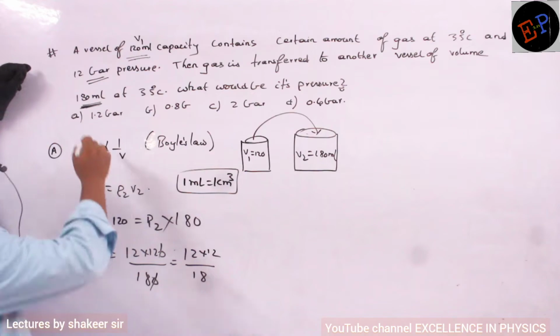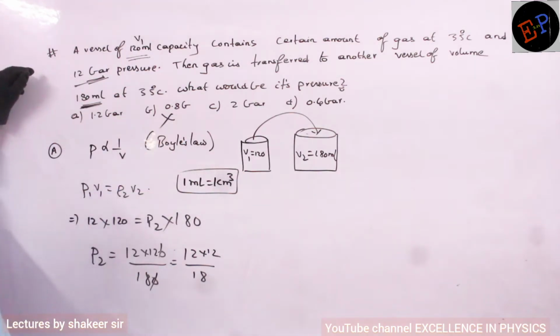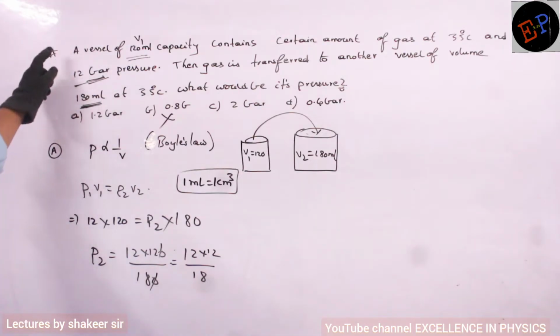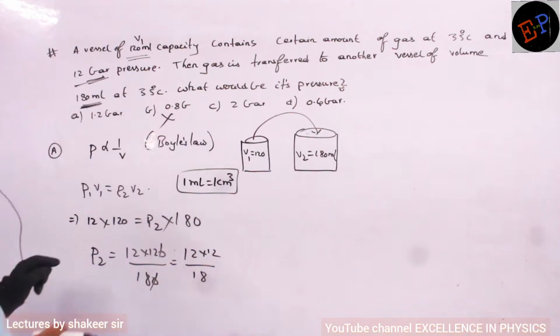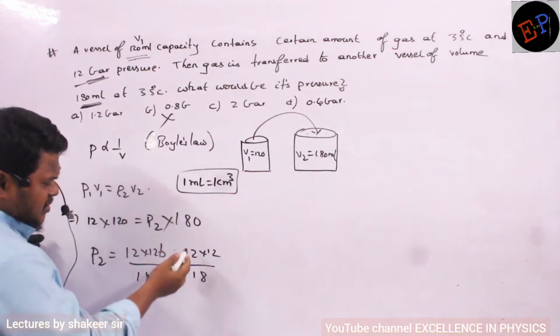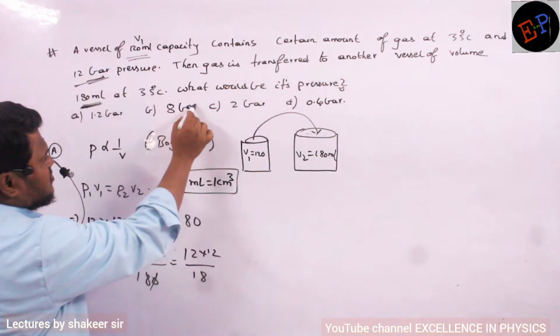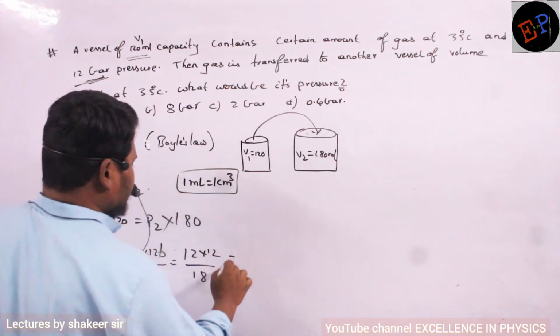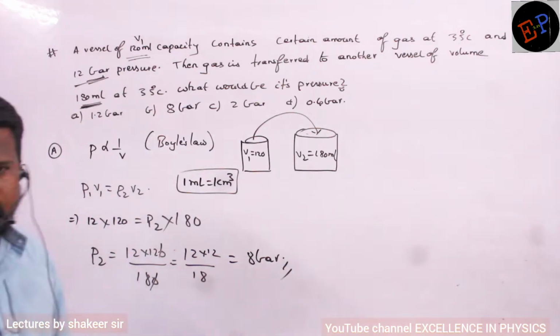Clear, no? What was the initial pressure? 12, no? So 0.8 may not be correct. 8 may be correct, because we are increasing the volume slightly, so pressure also decreases slightly. It cannot become 0.8. The options are wrong here. So do this calculation, how much will you get? 8. So the option is 8 bar. That is the option. Clear, no? So 8 bars is the final pressure. Understood, no? That's it.